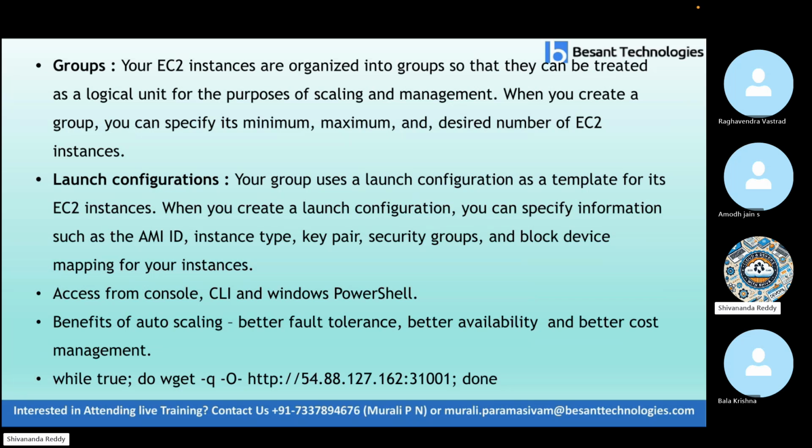Then you can access it from the console, CLI, and PowerShell. Benefits of auto scaling are better fault tolerance, better availability, and better cost management. Many things. For example, if you want to see that, then do wget -q, like you can use this IP address and we can check that.